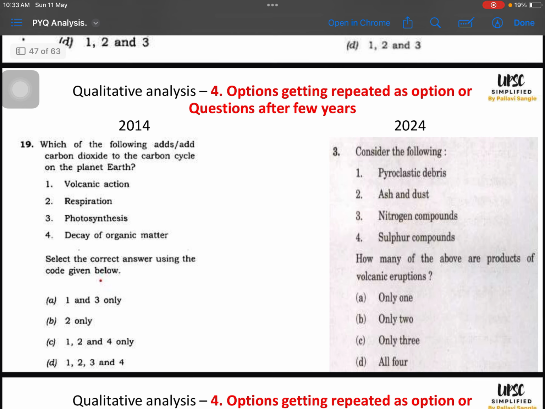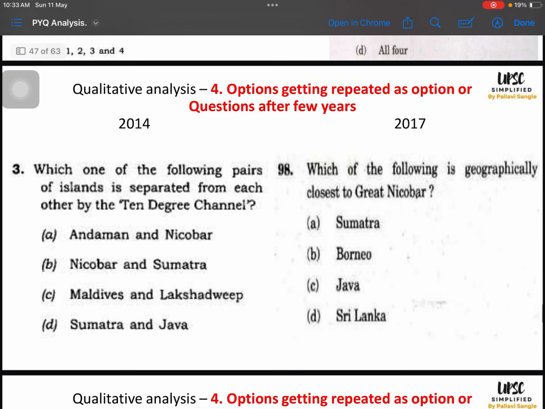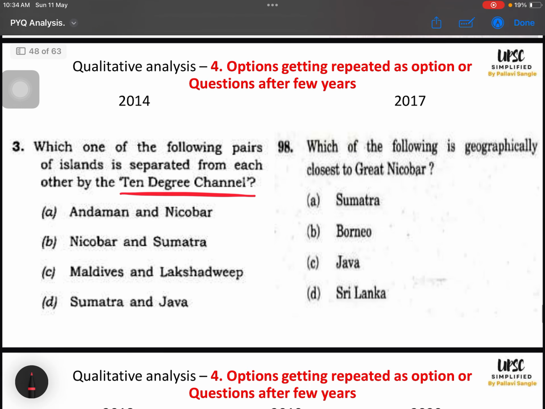Then there is a question in 2014 where they have asked about volcanic action. See this option. And it is repeated as a question in 2024. They have asked how many of the above products are the products of volcanic eruption. So volcanic action is volcanic eruption and all, so they have prepared an exclusive question on that. Okay. Then in 2014 they asked about the 10-degree channel. The options were Andaman, Nicobar, Sumatra, Java. In 2017 the options were Sumatra and Java.